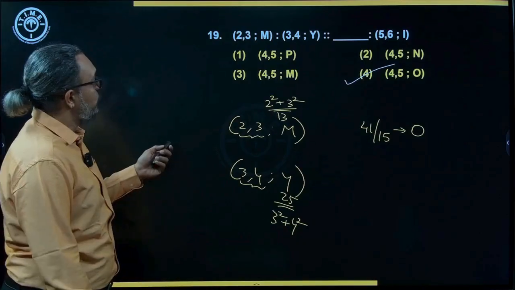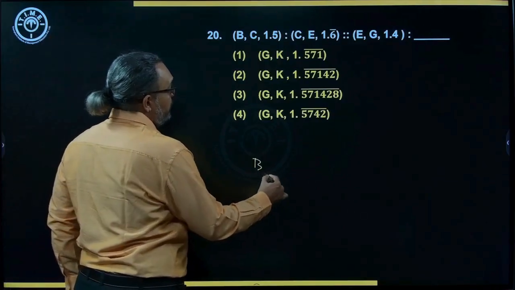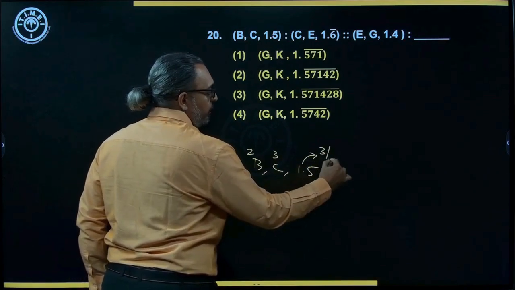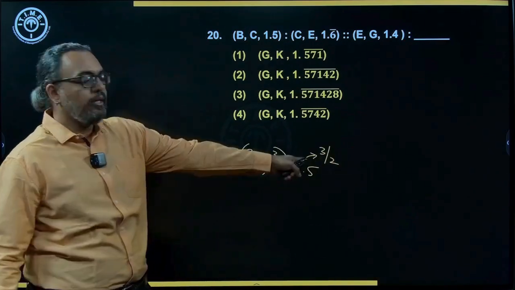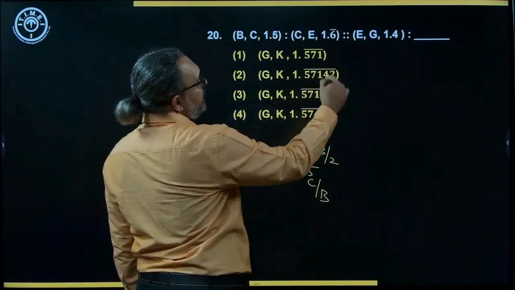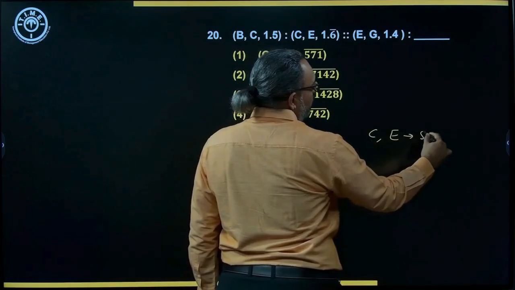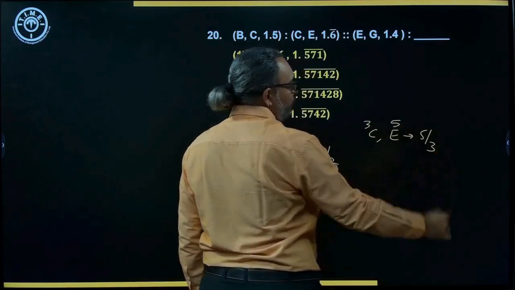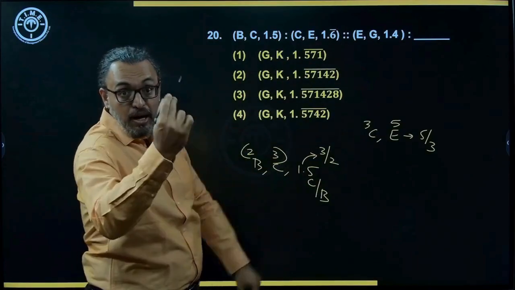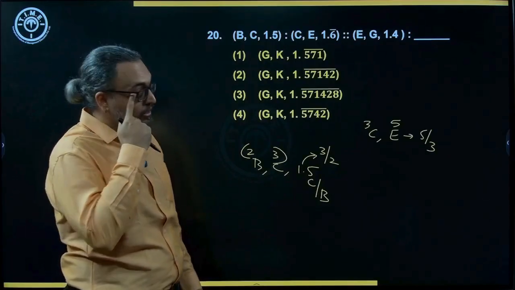Then next one. Now here we have B, C, and then 1.5, which is 3 by 2. So I can take these place values like this. Basically, it is C by B. Same way CE is 1.6, which is nothing but 5 by 3, because this is 3 and this is 5. 5 by 3 is 1.666666 like that. That's why there is a bar above it.